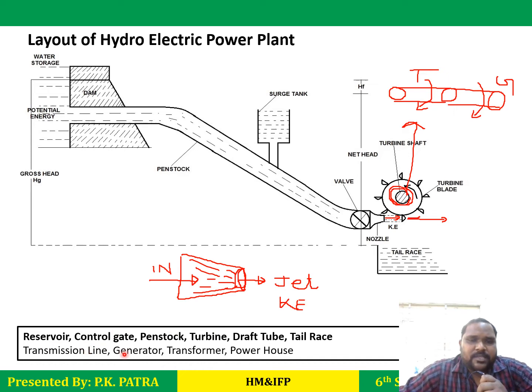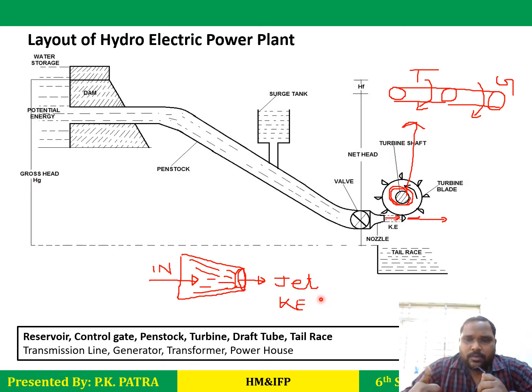Then the transmission line, generator, transformer, and powerhouse. These are the parts of the electrical department where they generate electricity, store that electricity, convert that electricity, distribute that electricity, and so on. So this is all about the layout of the hydroelectric power plant.